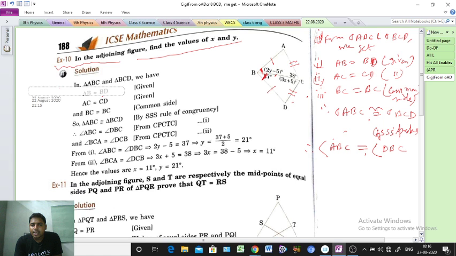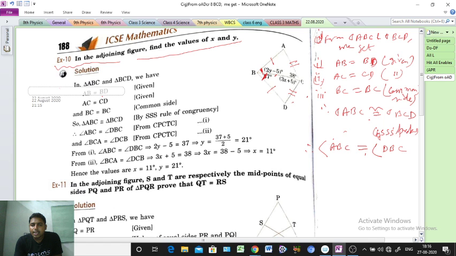So that means we can say 2y minus 5 degrees is equal to 37 degrees, which is given.